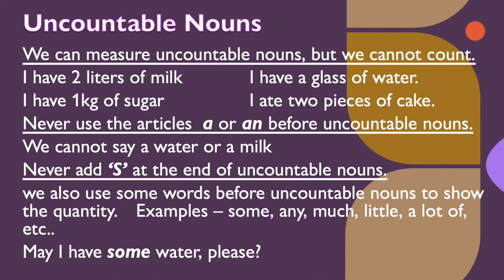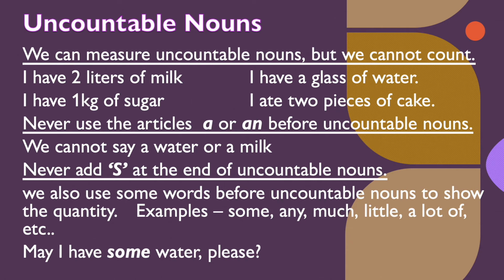I have 1 kg of sugar, that is sugar's weight. And I ate 2 pieces of cake. Cake is a food item and an uncountable noun, but we can say 2 pieces of cake, so we made it countable.